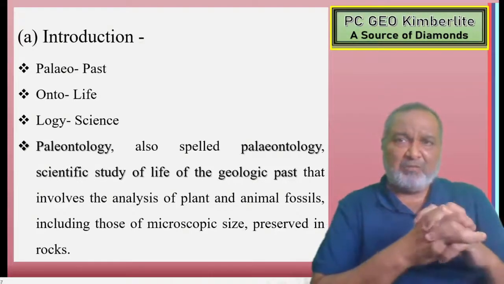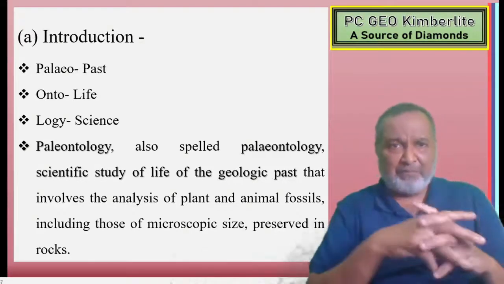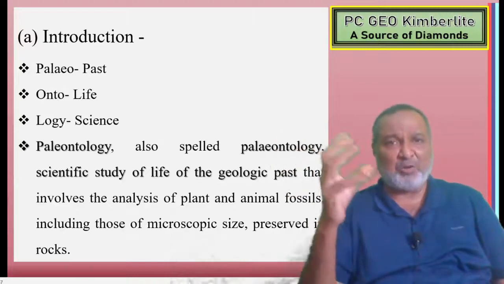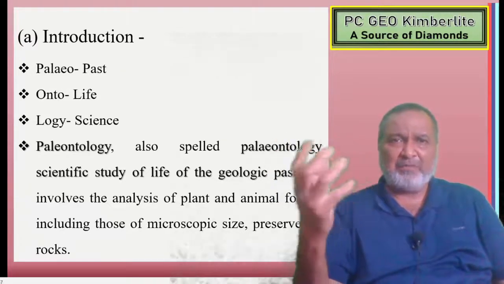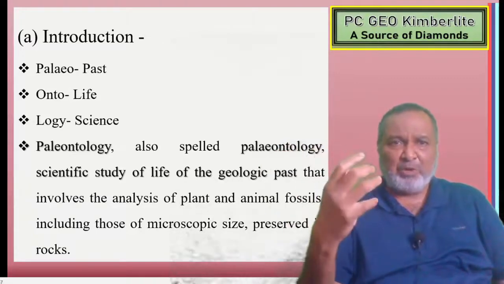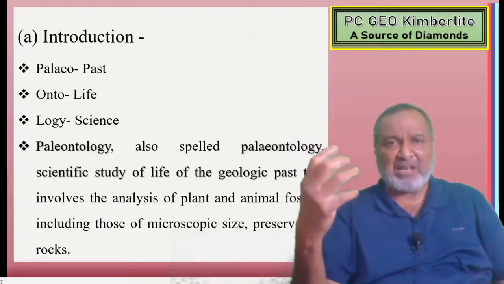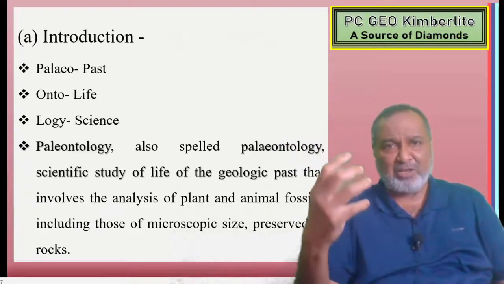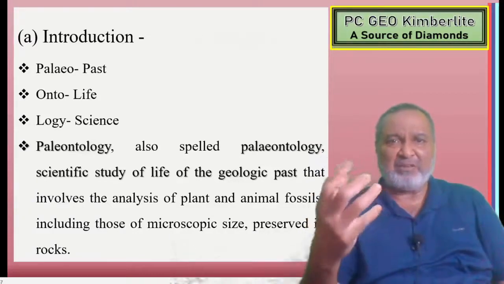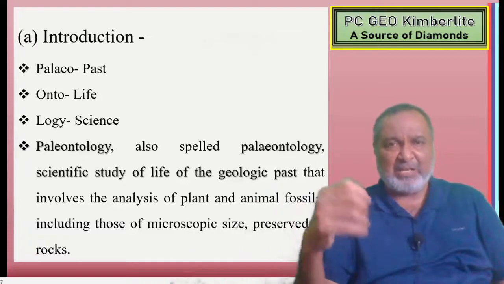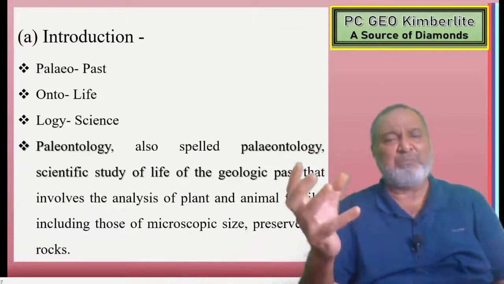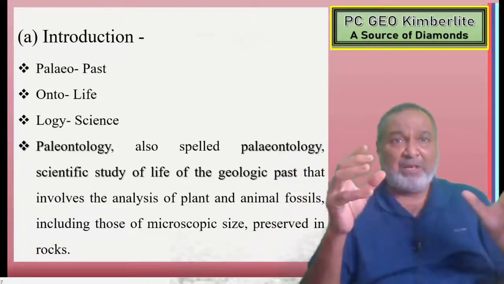Yes, in the introduction, what do we have? Paleontology. Paleo means past, onto is life, and logy is science. So if you combine these three words, paleo, onto, and logy, it means past life science. A branch of science dealing with the study of past life. Yes, it is a branch of geology dealing with past life. So that will be the simple definition of paleontology.